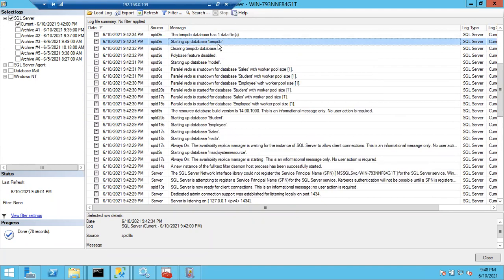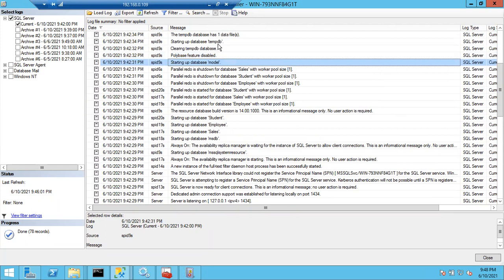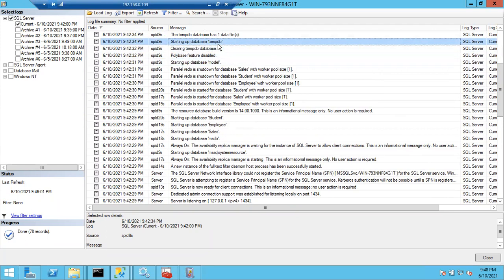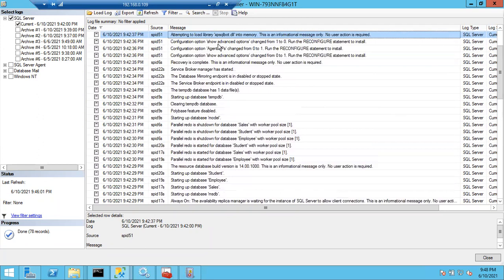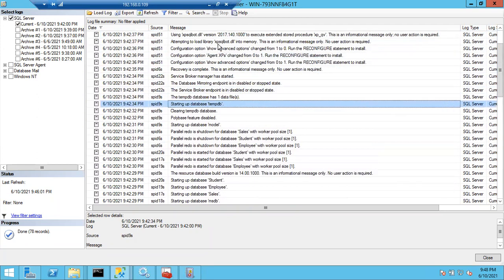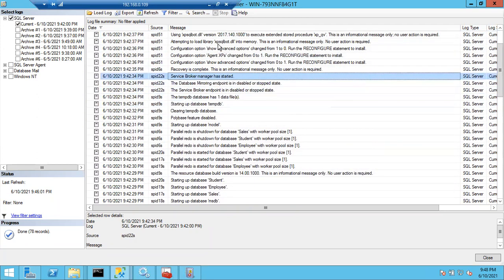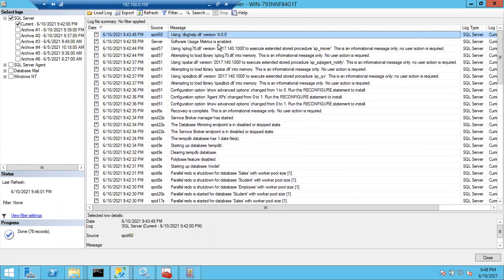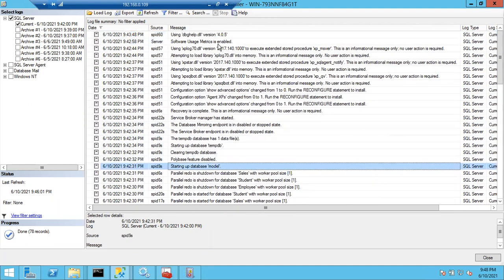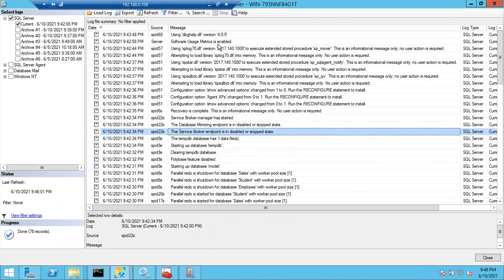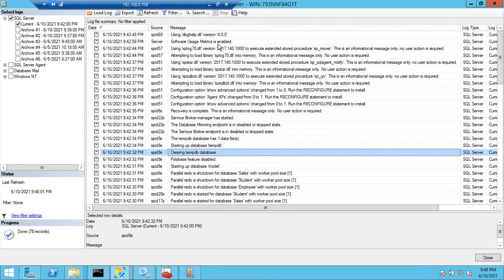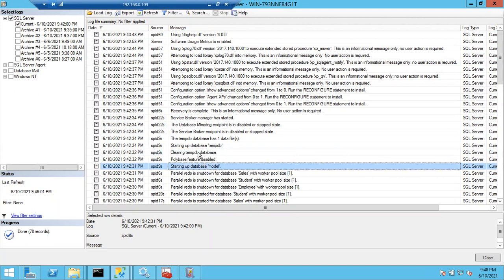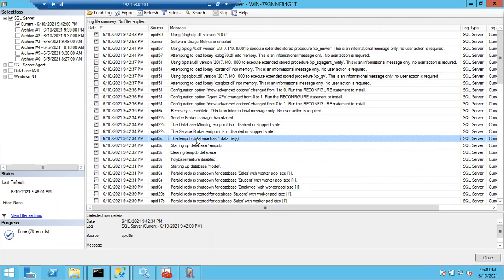See here, what is the proof? A new tempdb will be created every time. Once model is started, see here, starting tempdb, the tempdb files will be cleared. You can see one message here, clearing tempdb. It clears the temp database every time. Once model is started, it clears the temp database, then it starts tempdb.